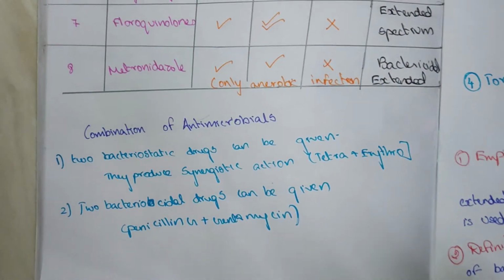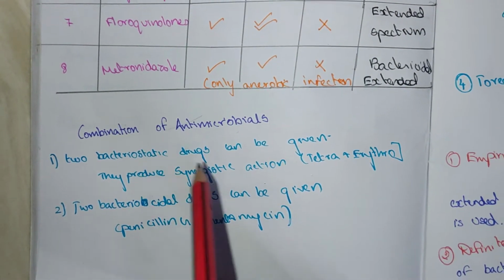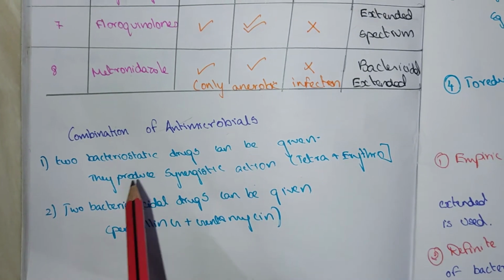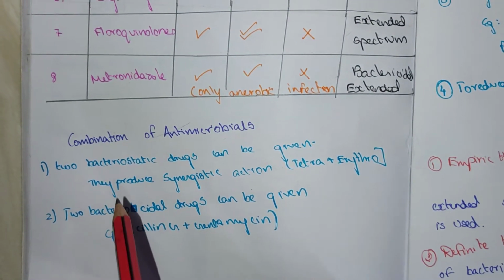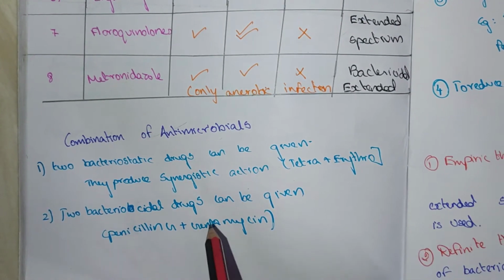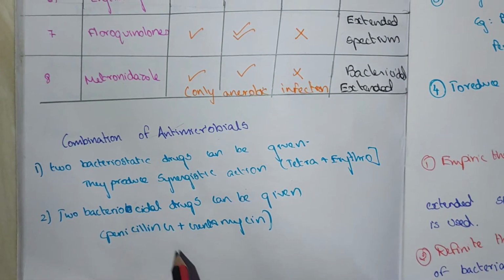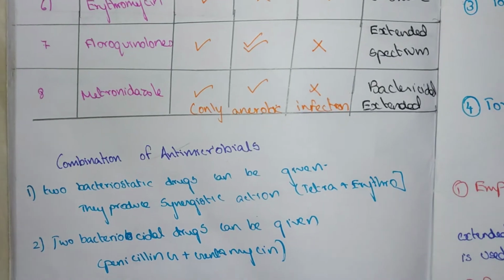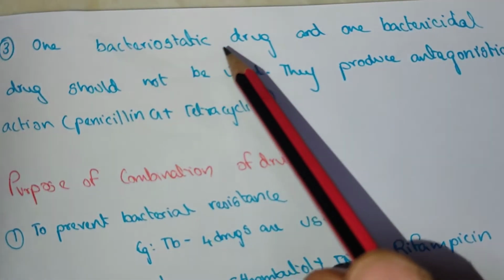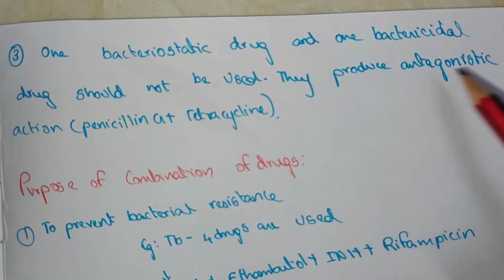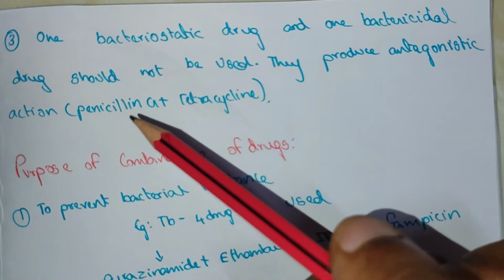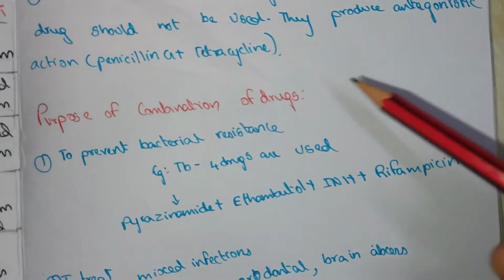Combination of antimicrobial drugs. Two bacteriostatic drugs can be given together; they produce a synergistic action. Two bactericidal drugs can be given, like penicillin G and gentamicin. One bacteriostatic drug and one bactericidal drug should not be used together. They produce an antagonistic action, like penicillin and tetracycline.